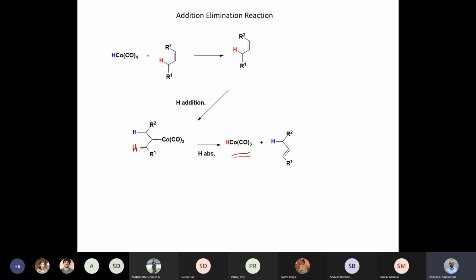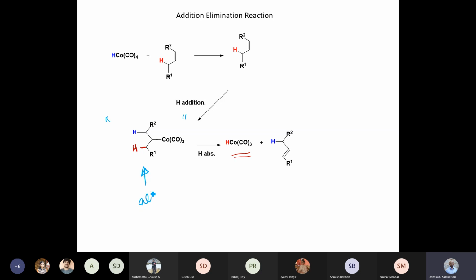If you remember, I told you that there are two ways by which isomerization can happen: addition-elimination, and allyl group formation. The addition-elimination reaction has an alkyl complex as the intermediate, and this is what I have been saying in the hydrogenation.